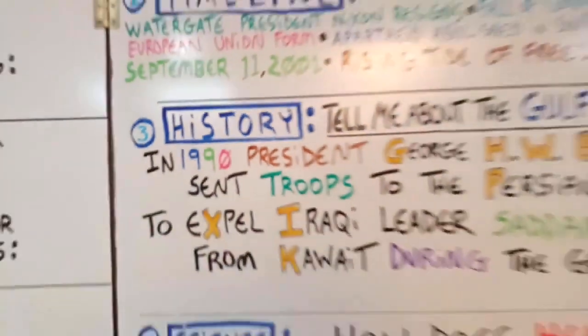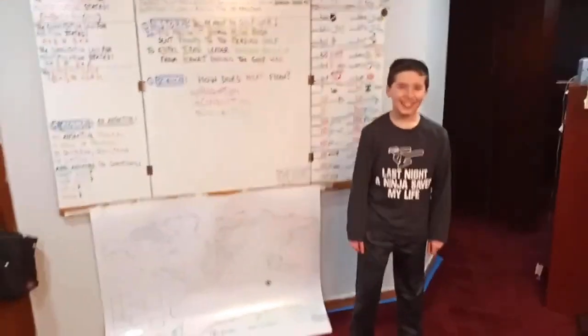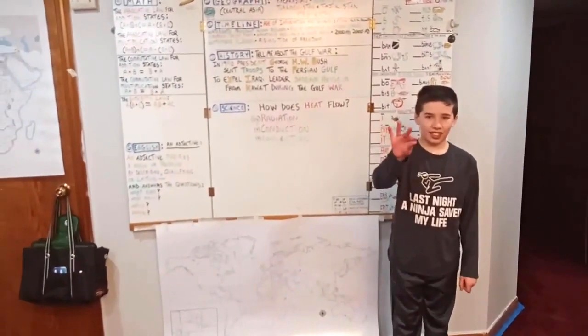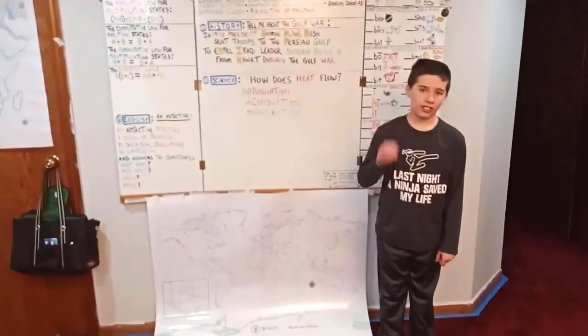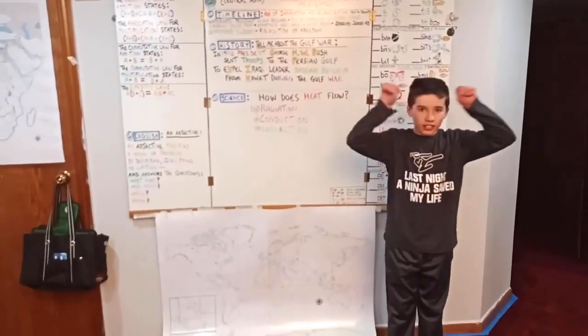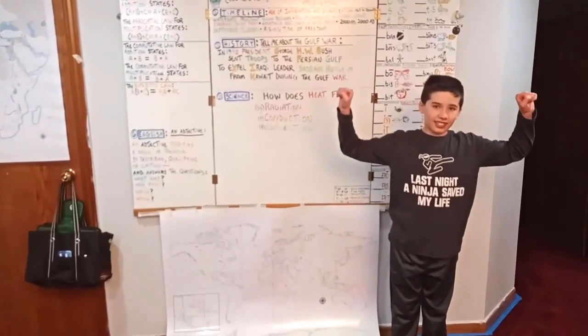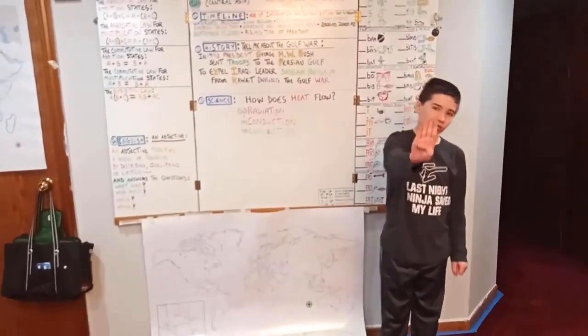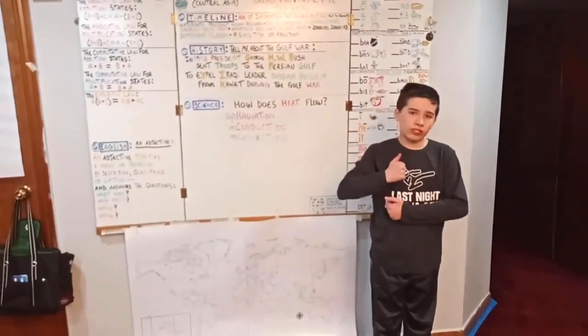This week's history, tell me about the Gulf War. All right, so we're going to do 1990. So we'll do 19 and then 90. We're going to pull back. President, the sign for president, our big hat, George H.W. Bush. We'll make a B for Bush. Sent troops, the sign for troops is our rifle on our shoulder.